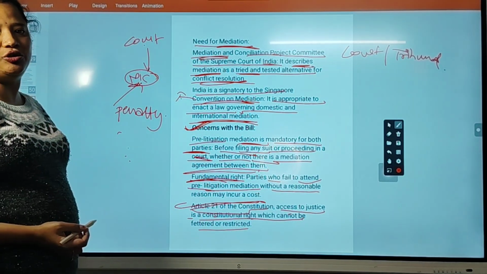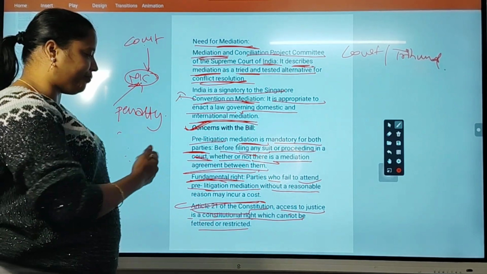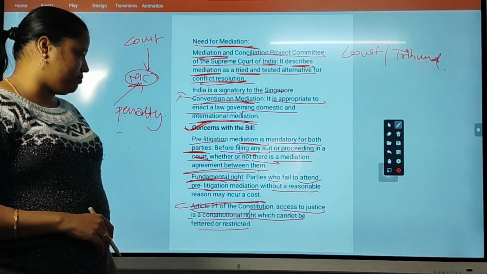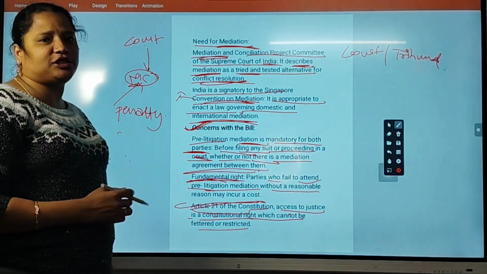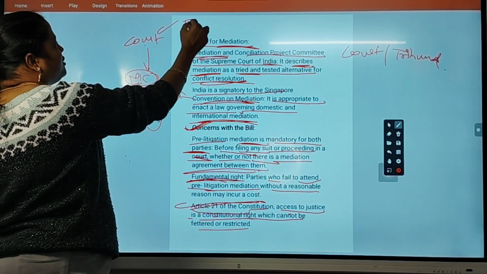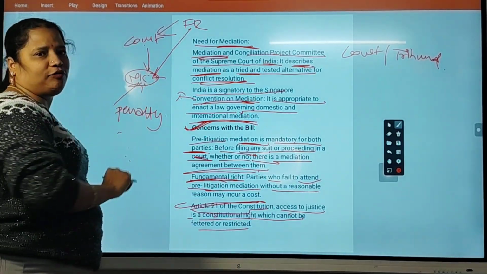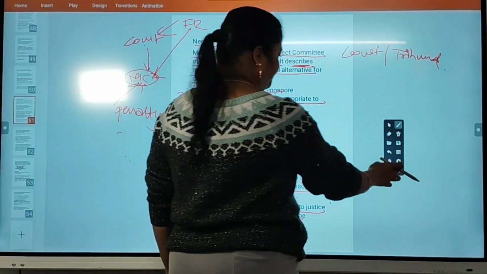In Article 21, access to justice is a fundamental right. So that fundamental right is being restricted by the use of mediation councils.